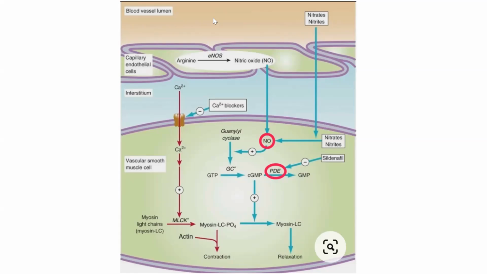Maybe someone is having CHF along with angina, and the doctor cannot give a calcium channel blocker, and organic nitrate may also be contraindicated in that patient. So a beta blocker can be given. So it is not always a combination, and an antiplatelet or antithrombotic can be given as monotherapy in case of unstable angina. Depending on the condition, the doctor can decide whether to give monotherapy or combination therapy. It can be given in any way, not necessarily any one thing.